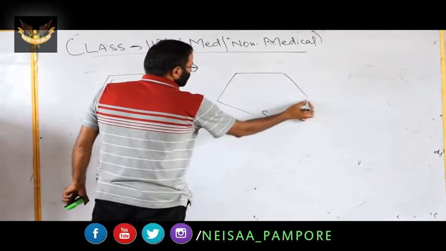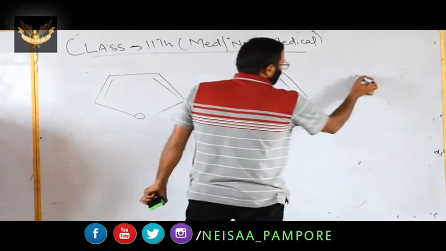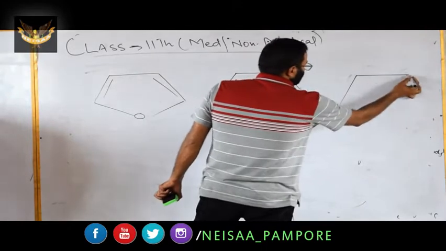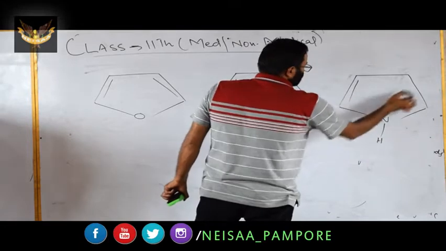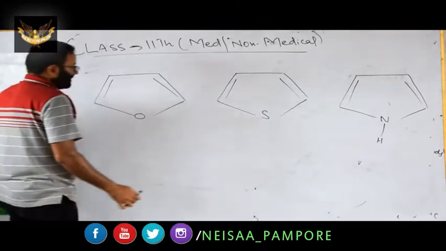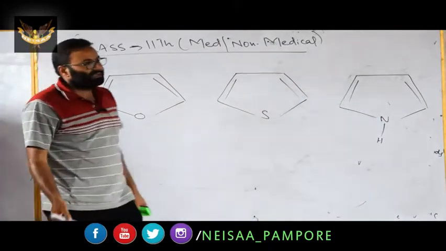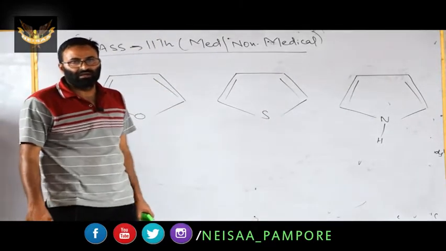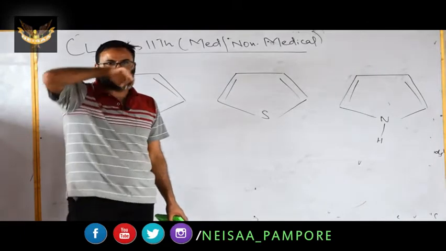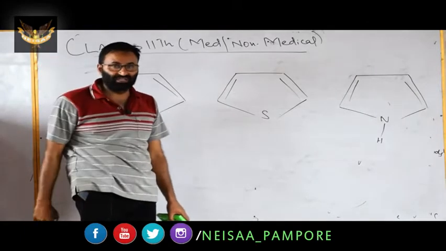I will mention these examples. In hydrocarbons, the last topic, aromatic hydrocarbons, you will understand the term aromaticity and Huckel's rule there.